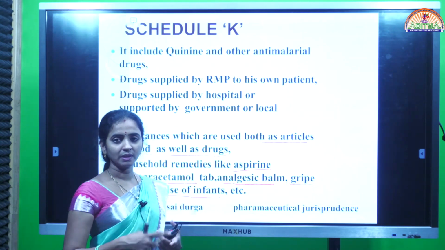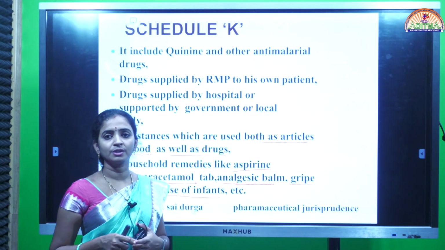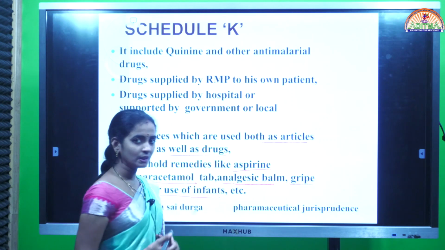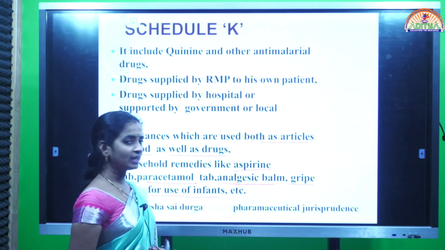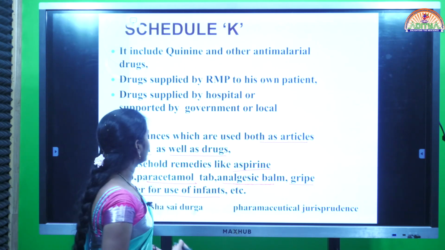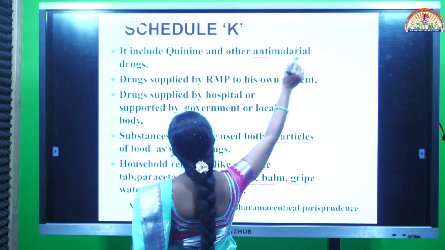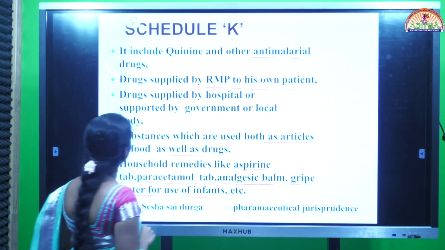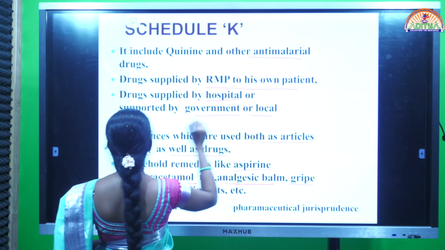For example, previously in Schedule J or Schedule H, some particular cautions should be presented on the labeling of the product, but in these cases we cannot observe any such cautions on its labeling. Simply we can get them from the pharmacy, no need of presenting prescriptions. And also some other drugs like anti-malarial drugs, drugs supplied by an RMP to his own patient, and drugs supplied by hospital or government or local bodies.